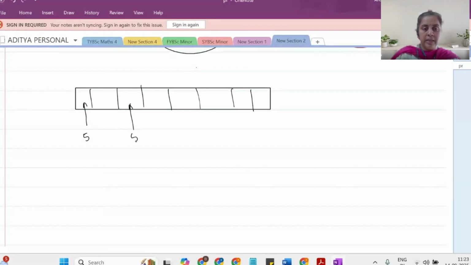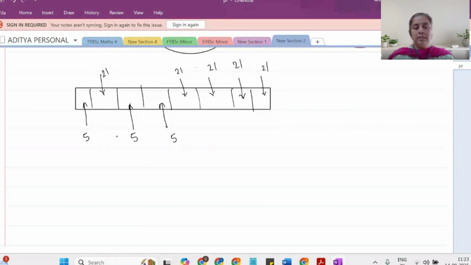So for the second place also, I have 5 options. Let us say I decide to fill the fourth place by using a vowel. So I have 5 options, right? Now the remaining places have to be filled with consonants. So for each of these places, I have 21 options, again 21, again 21, again 21, and for this place also I have 21 options.